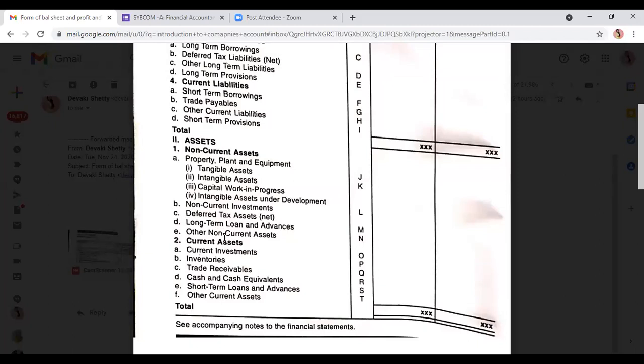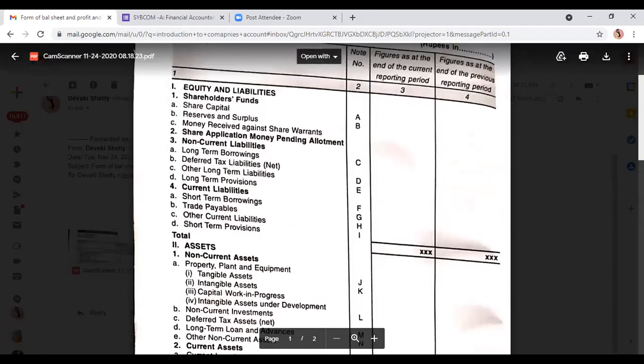नॉर्मली ये deferred tax, long term loans and advances, other non current assets will not be there maximum times. फिर current asset में current investment, if investment is of current nature, short term nature, inventories means stock, trade receivable means debtor bill receivable, cash and cash equivalent means cash in hand, cash at bank, short term loans and advances which are for a shorter period. फिर other current asset में ऐसा ही told you हम fictitious asset other non current asset में भी लिख सकते हैं assuming it to be of long term nature, and other current asset में भी लिख सकते हैं assuming it of short term nature.